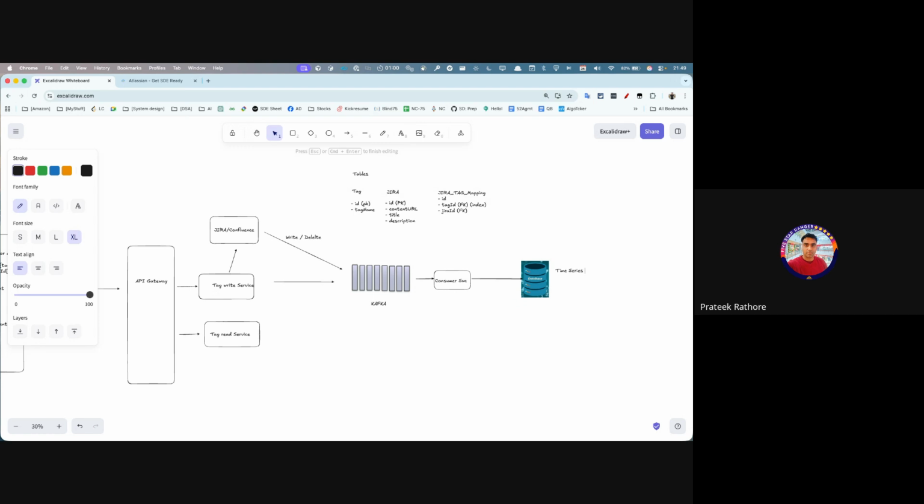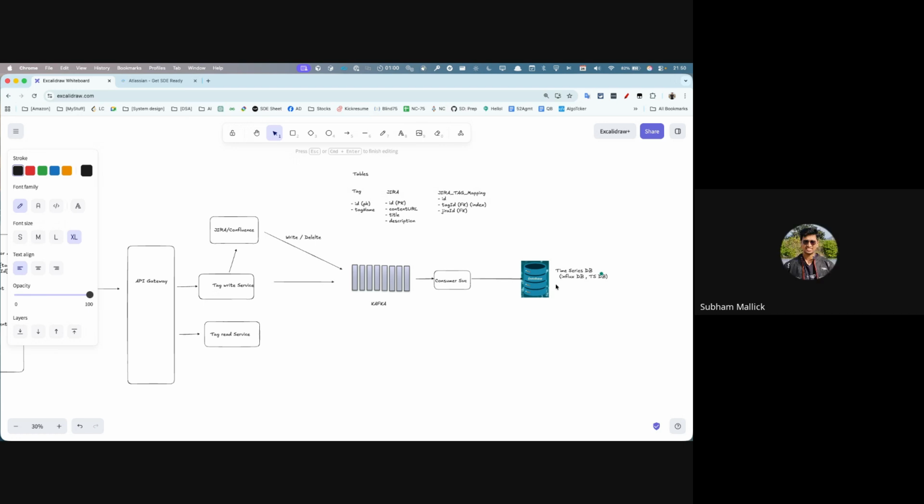InfluxDB is one example of a time series database, or TSDB. You can store the data in the form of a time series entry: at this point in time this information came in, and this is the event. Or probably you can also store it in DynamoDB, but time series looks more favorable to me here.